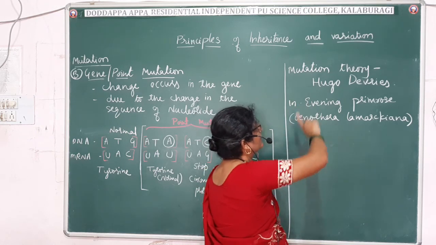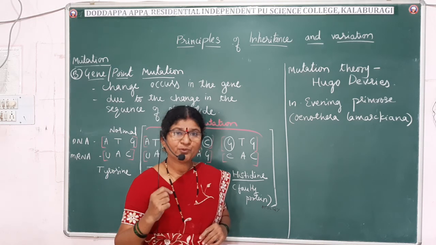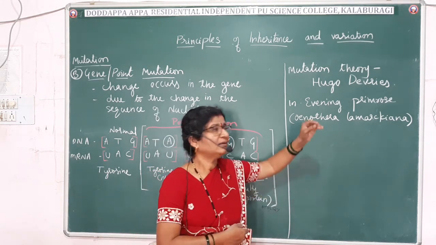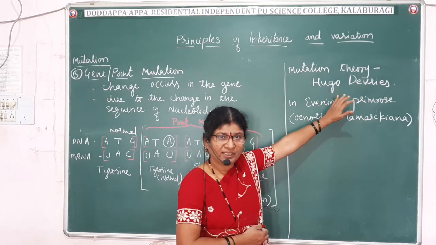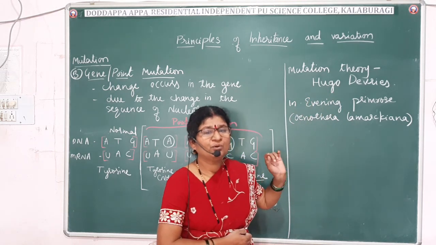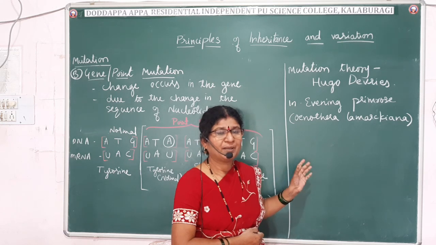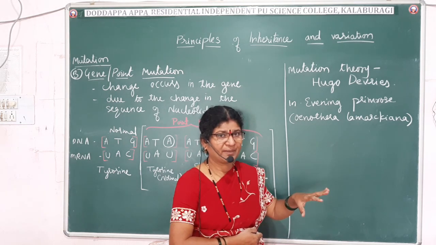Sorry. Now, mutation theory, actually I forgot to tell you. See, mutation theory was for the first time introduced by a scientist called Hugo de Vries. You already know that he is one among those scientists who rediscovered Mendel's work and published it as the laws of inheritance proposed by Mendel.